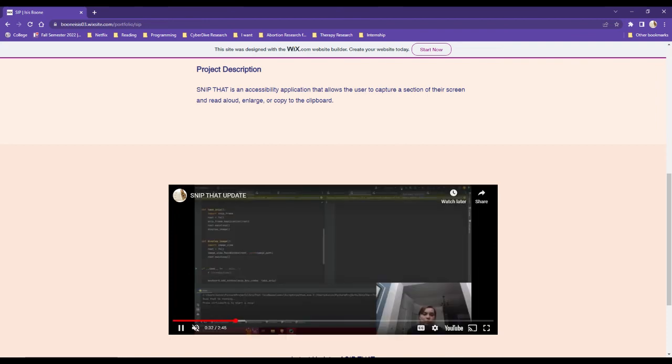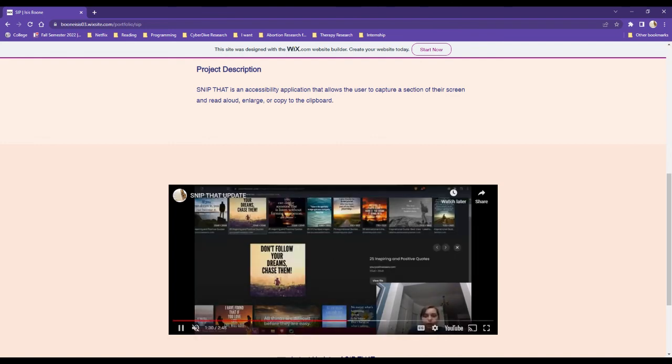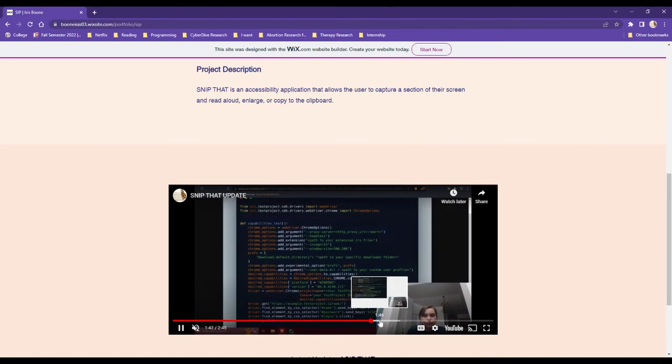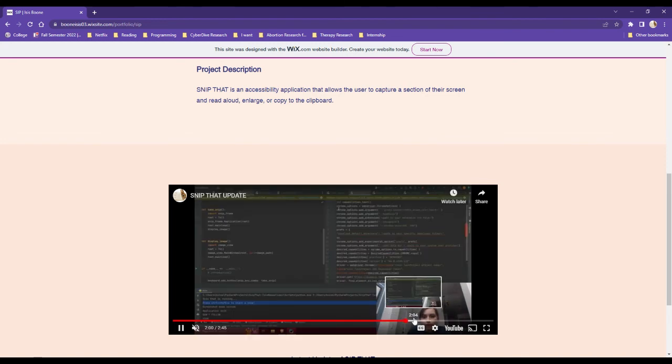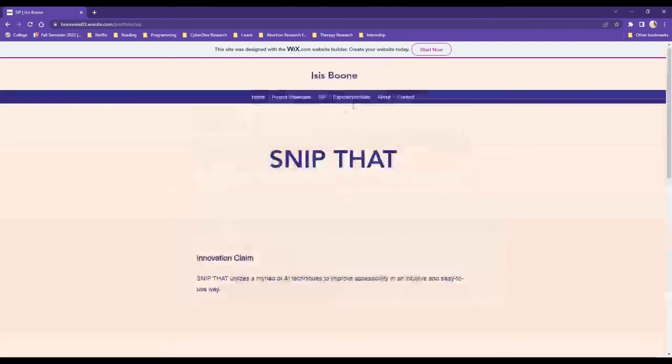While it's loading, I'll give a little bit more information. SIP is a project that you make. It's something that you want to make, something you came up with, something you're passionate about. And I was passionate about this. I wanted to do something with AI, ACS, and Python. Python is something that I really love learning. And you can see, I'll zoom past this. This is the SIP. This was one of the final times that I've tweaked the project, but you can see that it takes the screenshots, it captures the code, and then you can copy and paste that. You can see the code right here. And it's just really awesome.